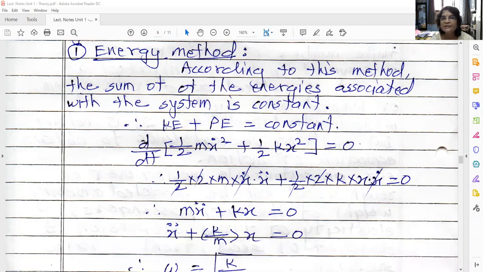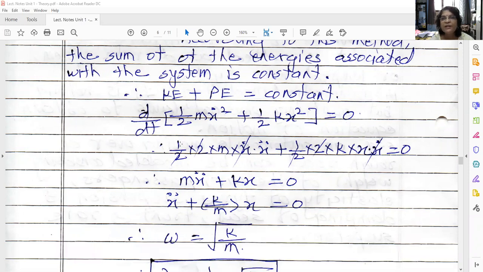So what is the kinetic energy? It is given by 1/2 m x dot square, where x dot is the velocity. And what is the potential energy? 1/2 k x square. Okay. So the derivative of the summation of these two energies must be equal to 0, because the derivative of a constant is 0. So let us derive this. 1/2 m constant, so the derivative of x dot square is 2 x dot x double dot. Okay. What is the derivative of this term? 1/2 k constant, x square derivative 2 k x x dot, is equal to 0.